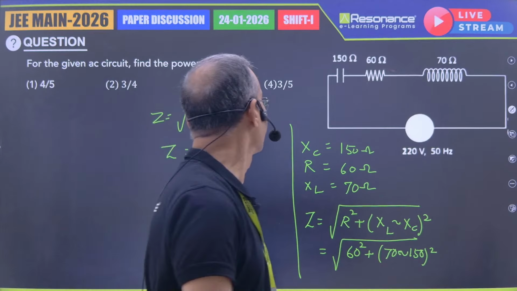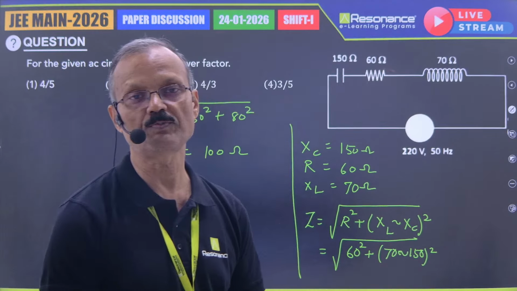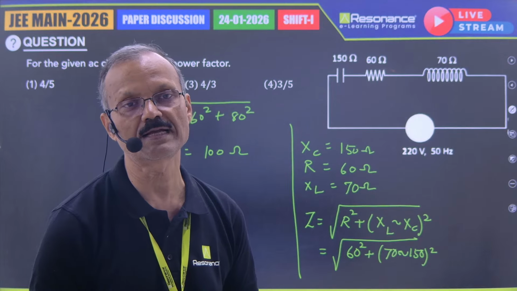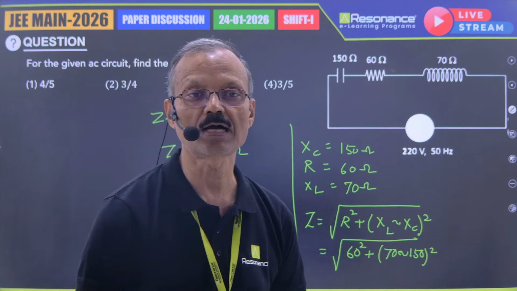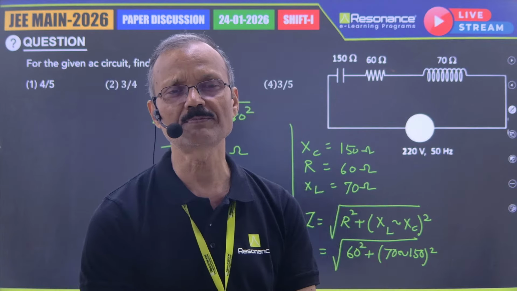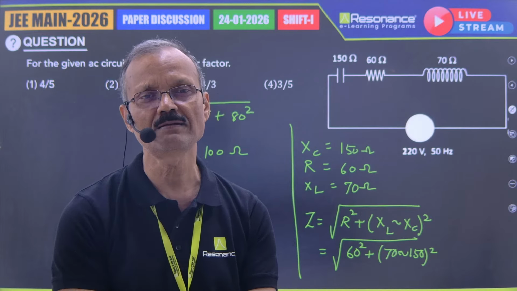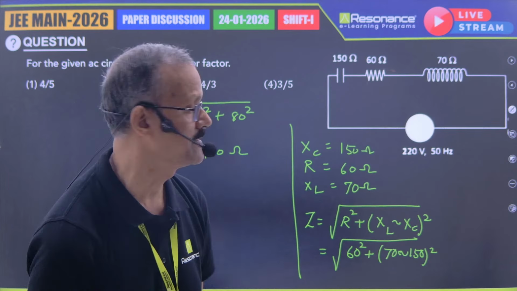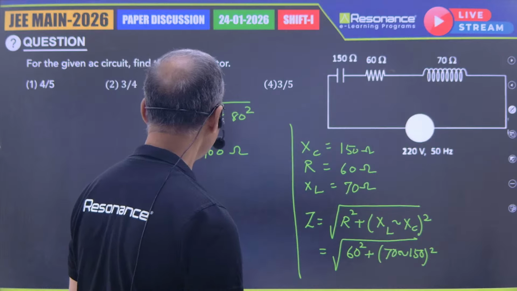64 plus 36 is 100, and the root is 10. All these you can do; some calculations you should do in the brain. Your speed should be fast. So you got Z as 100.